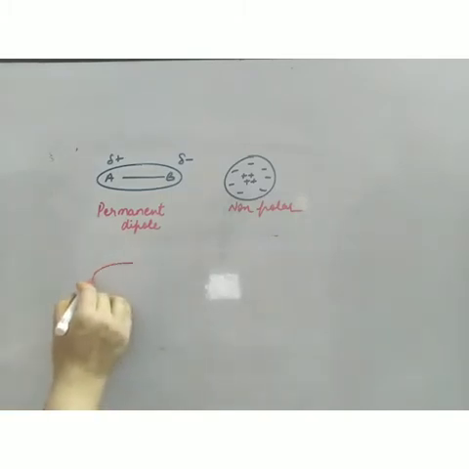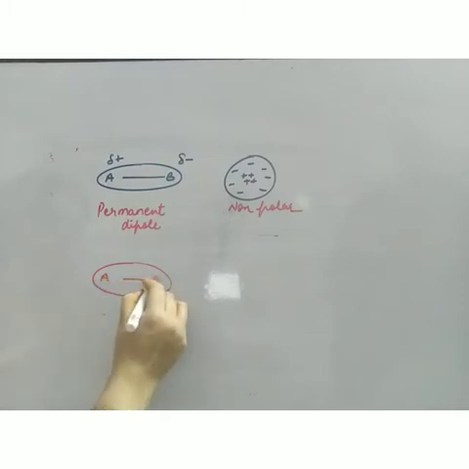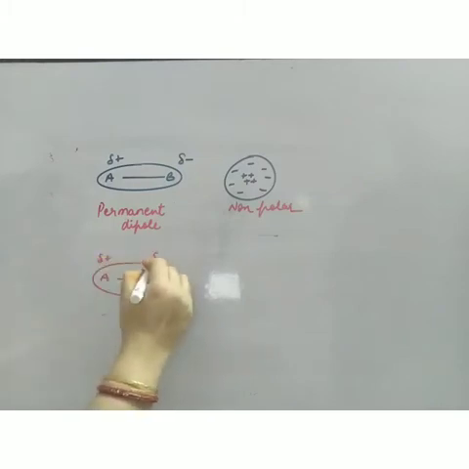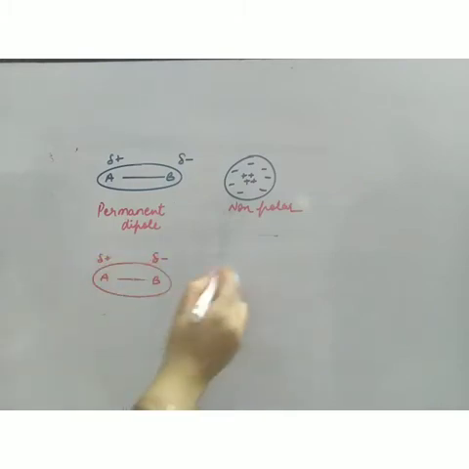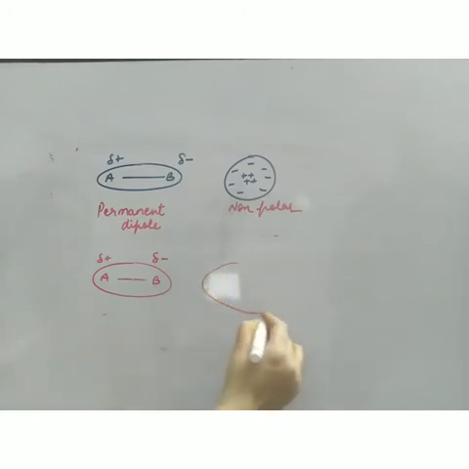This is your polar molecule, this is your permanent dipole, and because of its influence the electron cloud is deformed now. The electron cloud being deformed means the distribution of electrons is now not symmetrical. So there is generation of positive and negative charge, which is known as induced dipole.